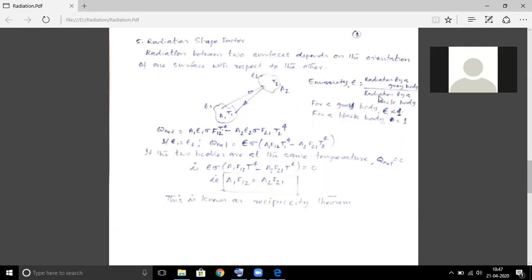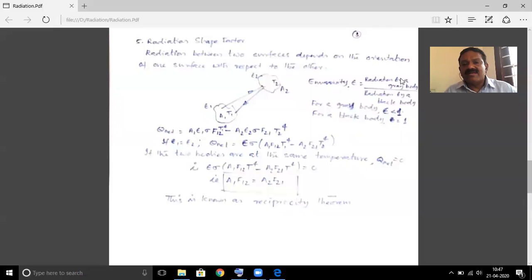Emissivity is the ratio of the radiation by a real body to the radiation by a black body. So it is simply comparing the emissive power of a real body with a black body. And when there are two surfaces at different temperatures, they will be exchanging radiation, or they are exchanging heat radiation.